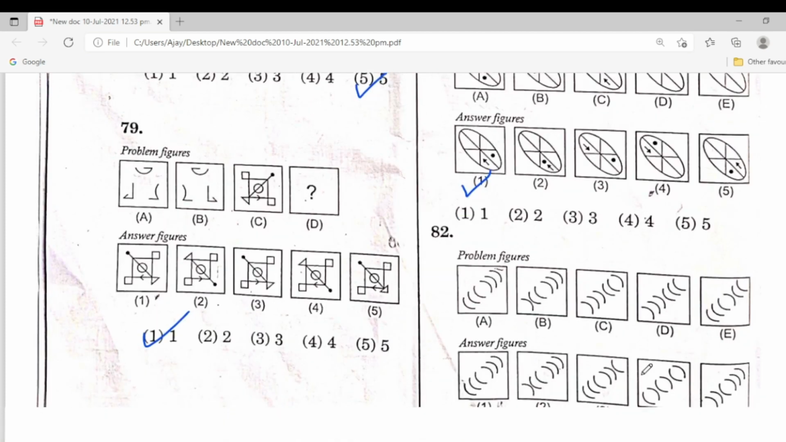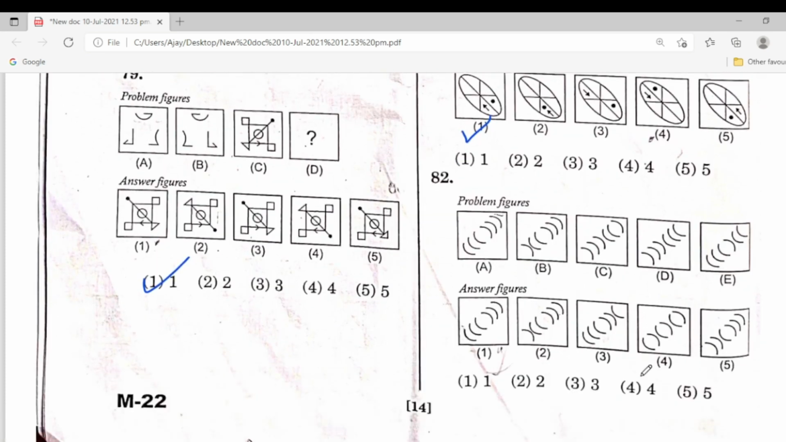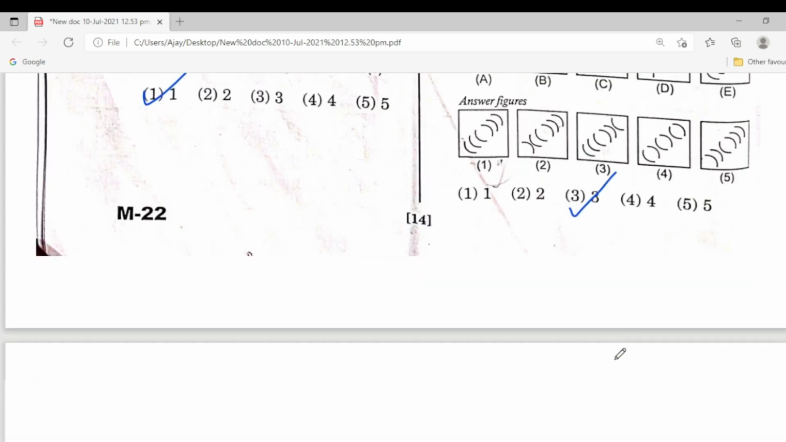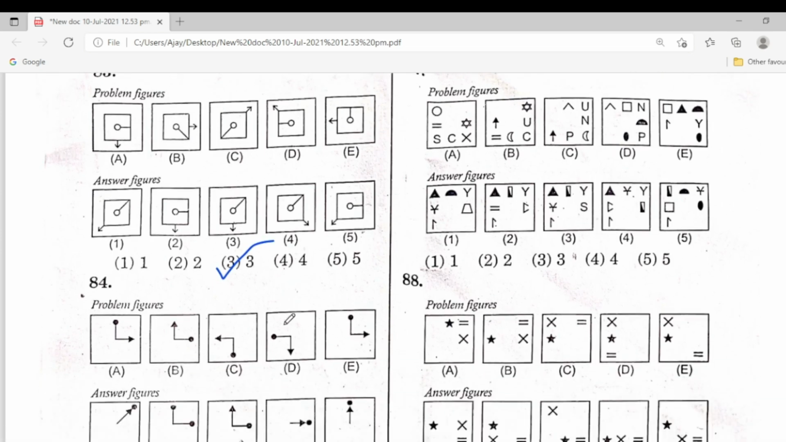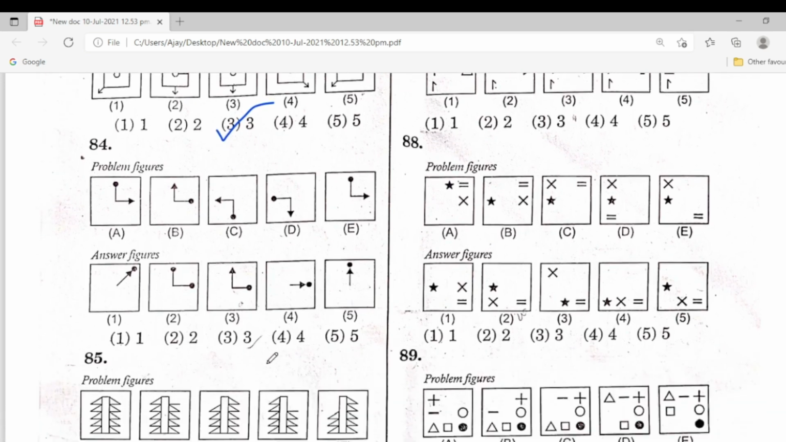So next one, 82. You see this one. Next 84, 83. So this is the correct one. Next 84. Problem figure and answer figure.